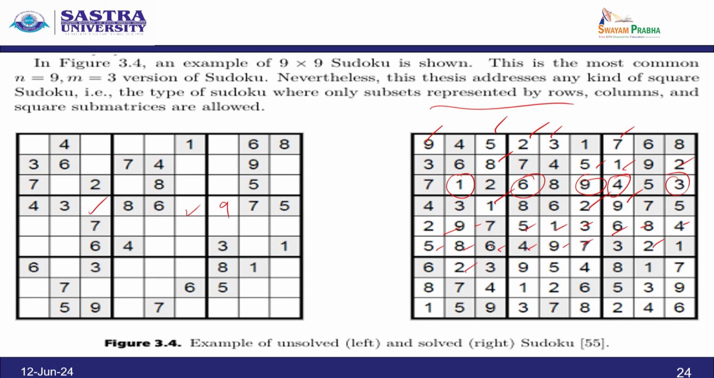Next one is 2 and then 5, 4 and then 9 here and then 7, and proceeding in this way for the next rows, we can easily fill up the rest of the boxes. So, this is the technique we have to use in the Sudoku.